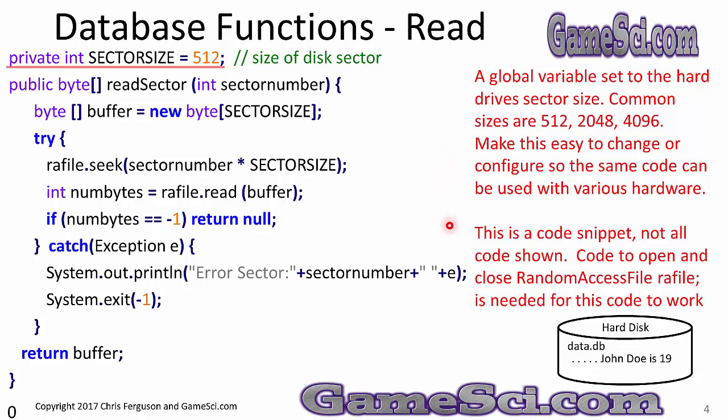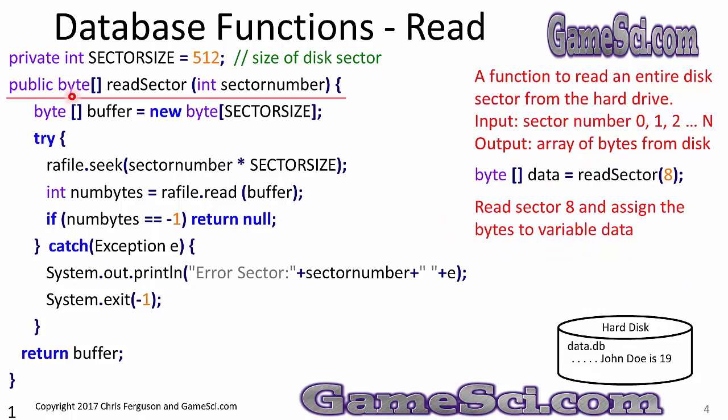Keep in mind this is a code snippet, not all the code shown. Code to open and close the random access file, RA file, is needed for this code to work properly. Public byte array read sector, int sector number. This is a function to read an entire disk sector from the hard drive.